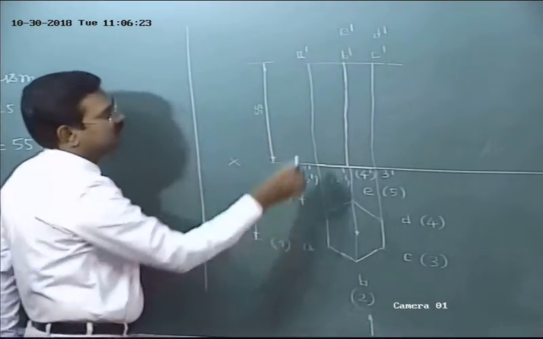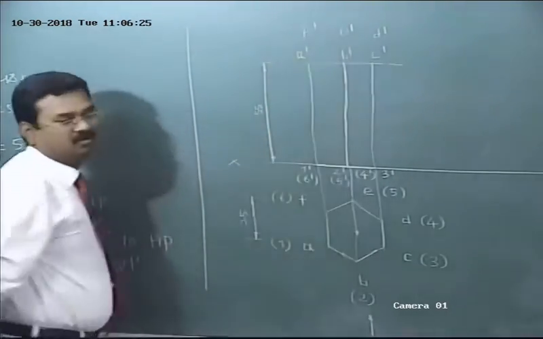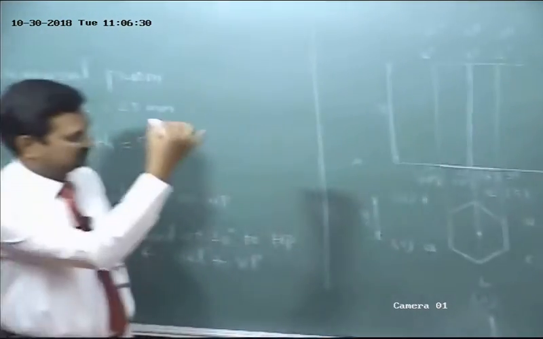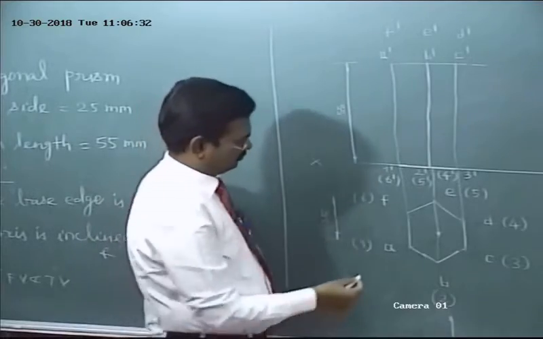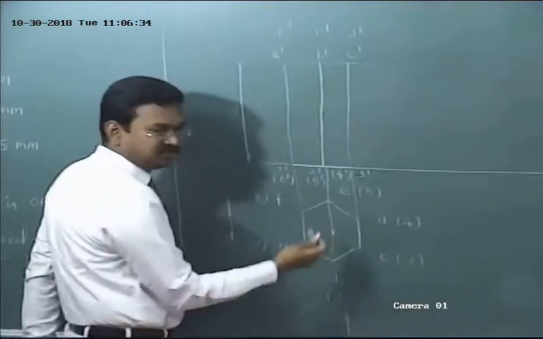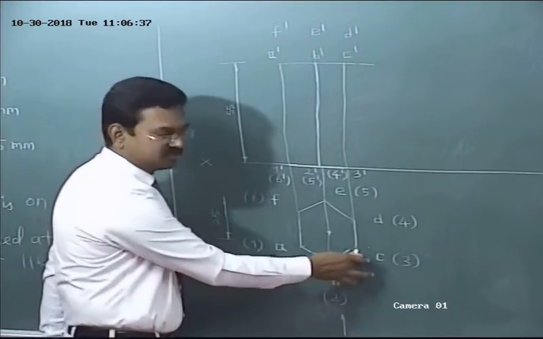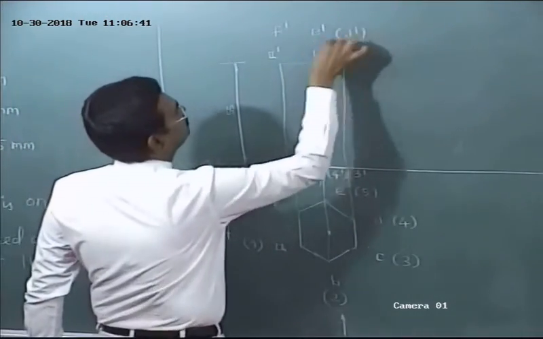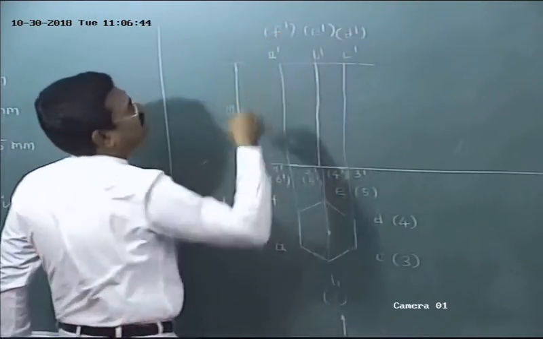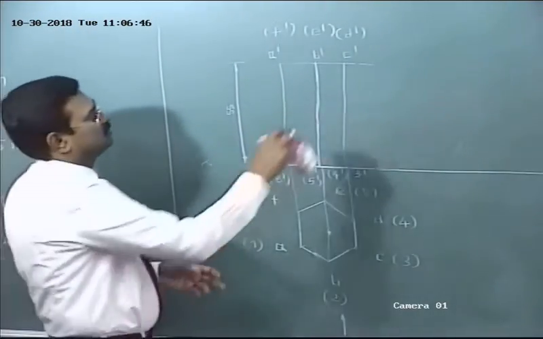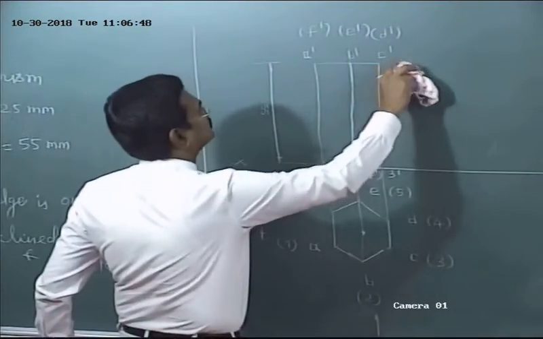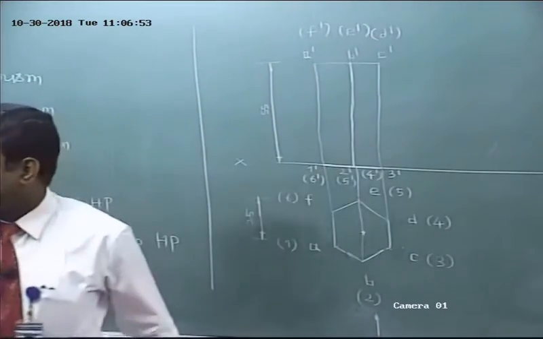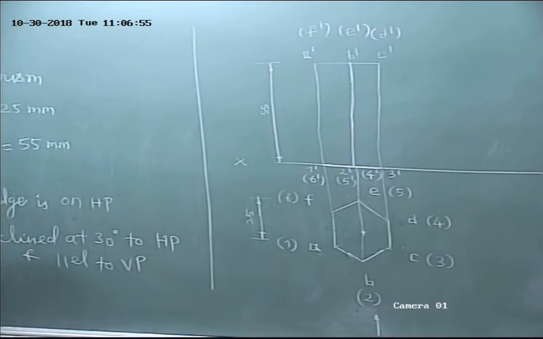F lies on A. How to mark visible and invisible corners in the front view? Look at the object in the upward direction. A, B, C are visible. D, E, F are invisible. D invisible, E invisible, F invisible. Then here are unwanted projectors. Okay, so this line represents the front view of the top base.